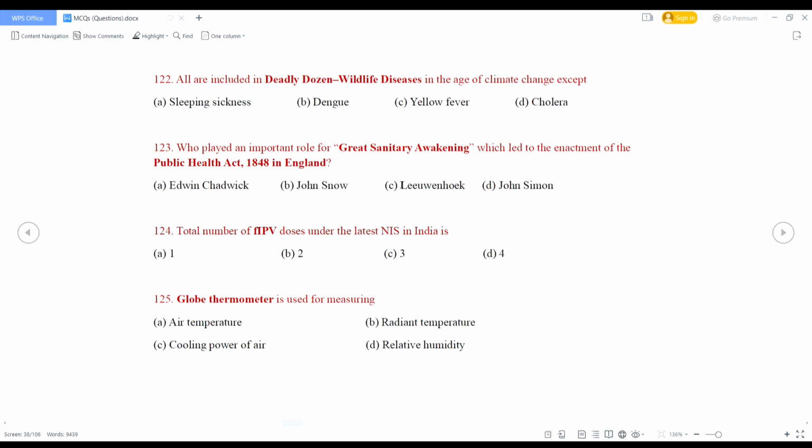Globe thermometer is used for measuring air temperature, radiant temperature, cooling power of air, relative humidity. Air temperature is measured by electronic thermometer. Cooling power of air is measured by Kata thermometer. Relative humidity is measured by hygrometer. So here the right answer is radiant temperature, that is option B.